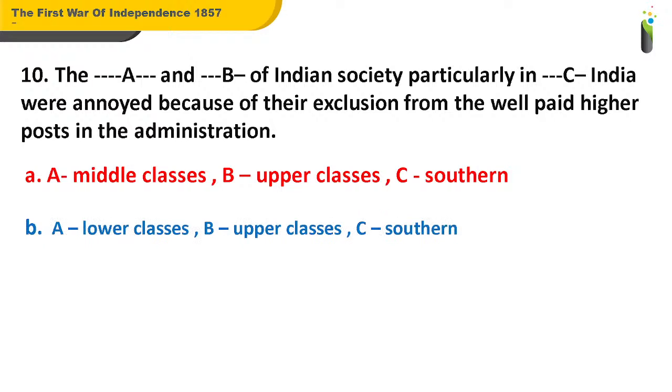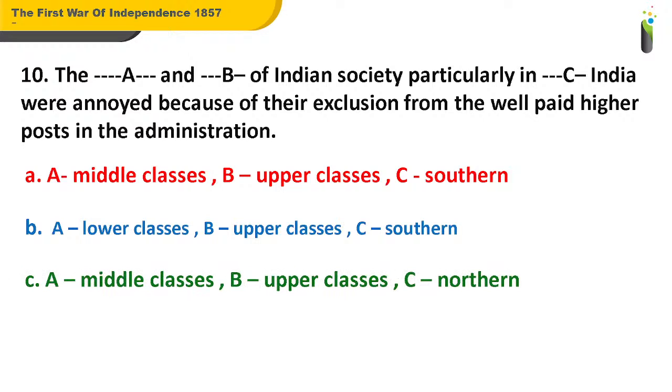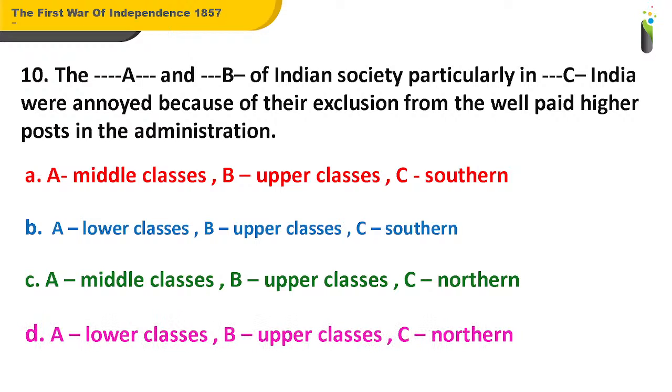B. A. Lower classes, B. Upper classes, C. Southern. C. A. Middle classes, B. Upper classes, C. Northern. D. A. Lower classes, B. Upper classes, C. Northern. Come on. What should be the answer for question number 10?